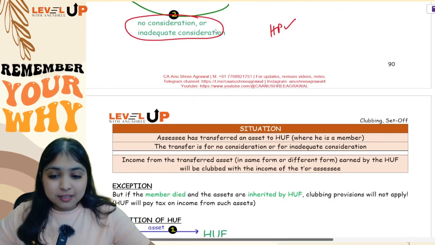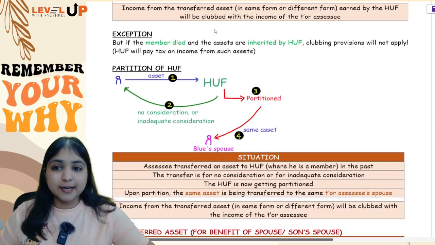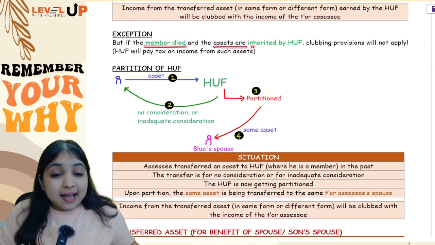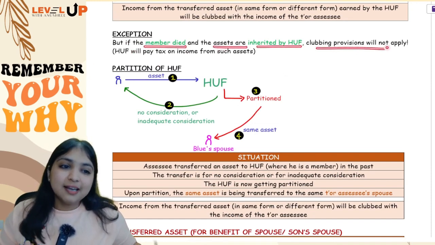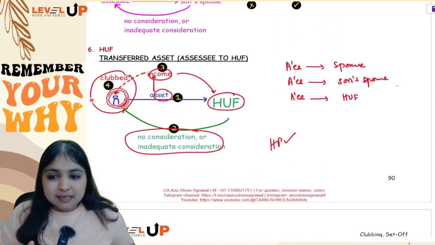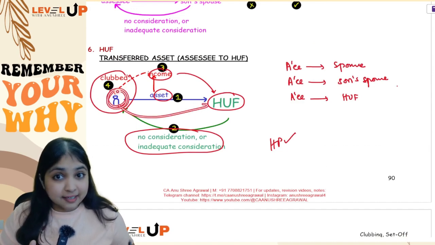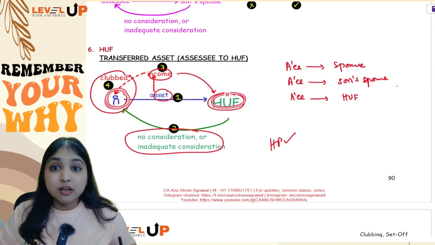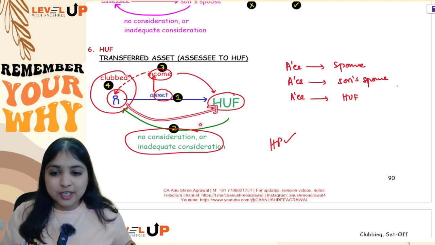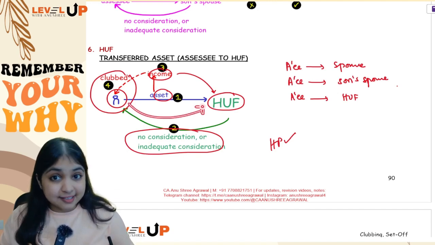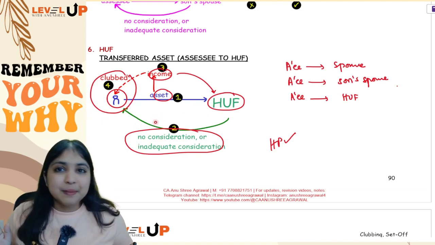Okay, now about the HUF, there is one more point. In fact, there are 2 more points. If the member died and the assets were inherited by the HUF, then clubbing provisions will not apply. I'll help you understand this. This person, Mr. Blue, is a member of the HUF. He died, and in his will, he had written that after his death, his assets should go to the HUF. Don't you think that after his death, indirectly, his assets got transferred to the HUF for no consideration or inadequate consideration? But this transfer was because of inheritance. So in those cases, the clubbing provision will not apply.